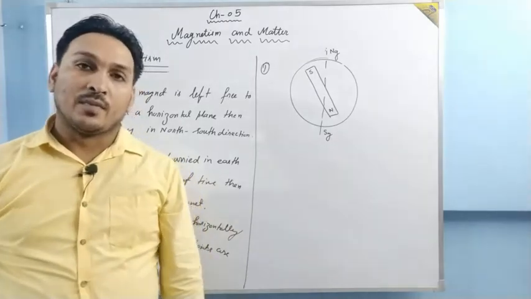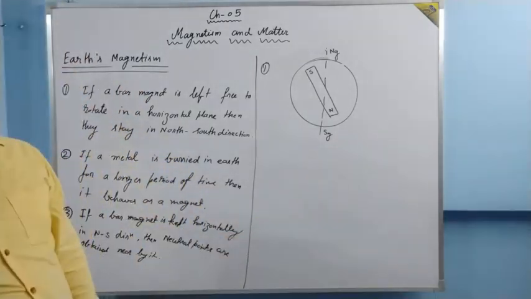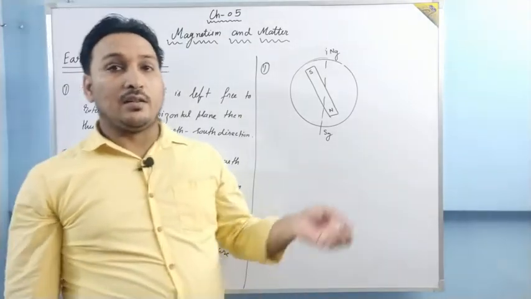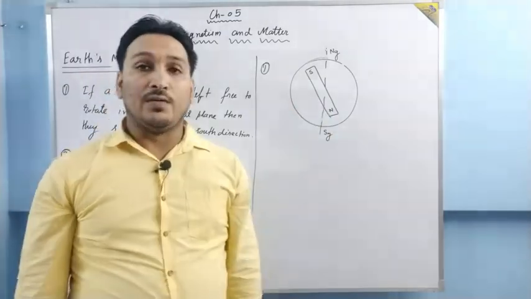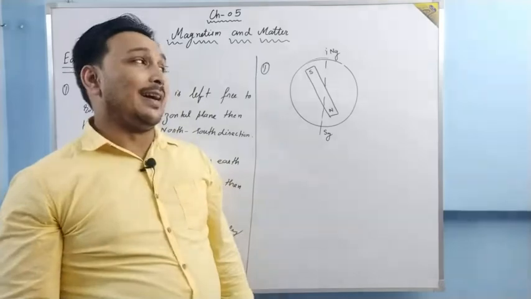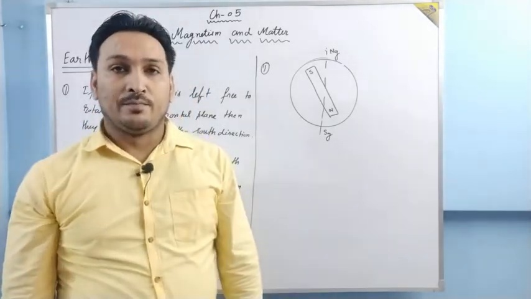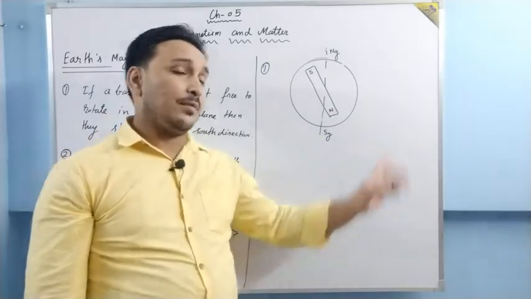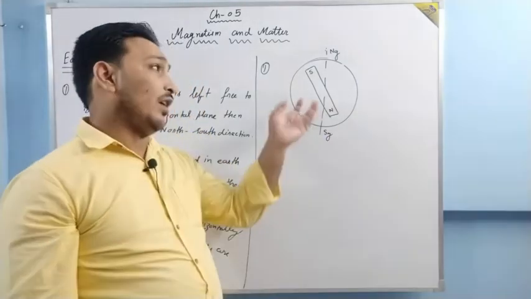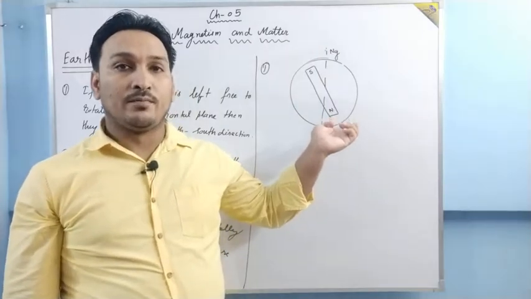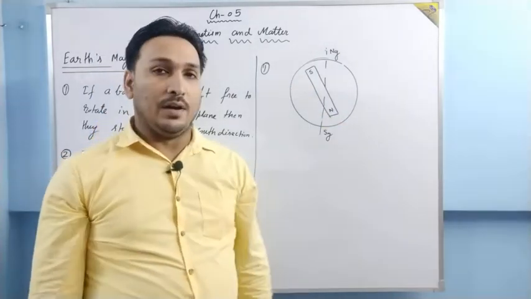This theory failed because after some time it was discovered that the temperature inside the earth is very high, and at that high temperature no material can behave as a magnet. The material can only be in the form of solid. That's why this theory failed.